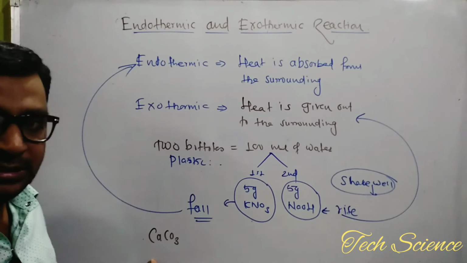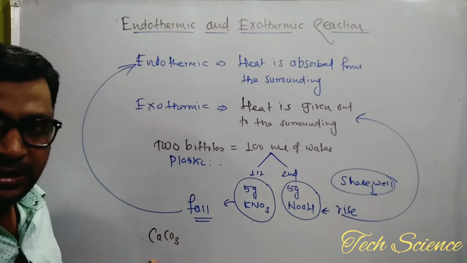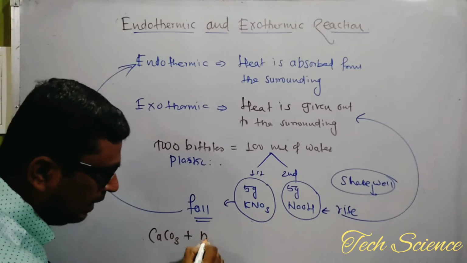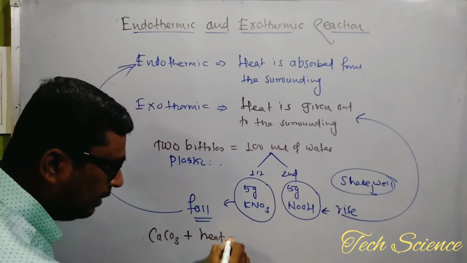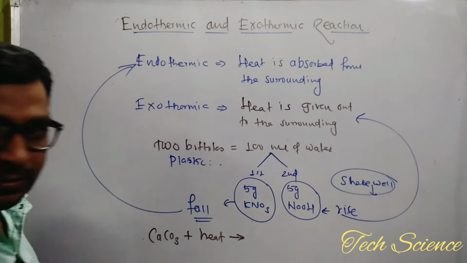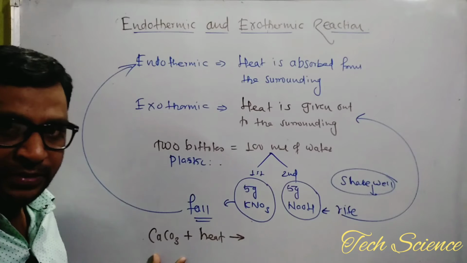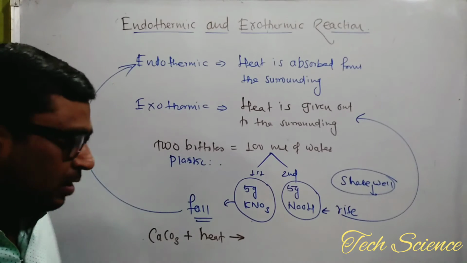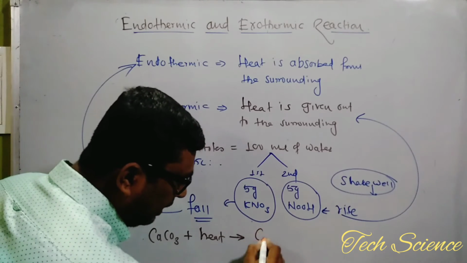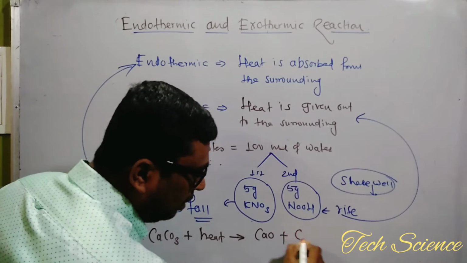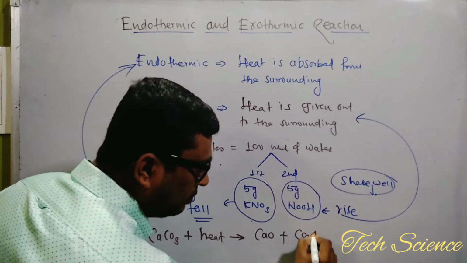When you provide heat to the calcium carbonate in a test tube with the help of a Bunsen burner, what did you find? You found that calcium oxide has been formed along with the liberation of carbon dioxide gas.